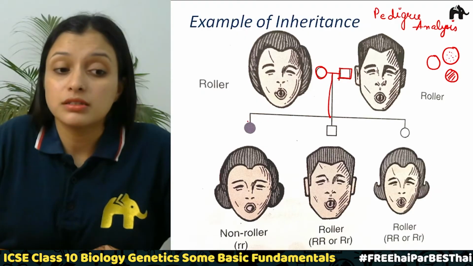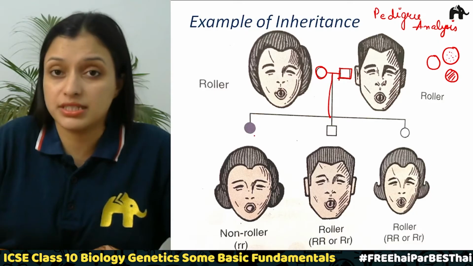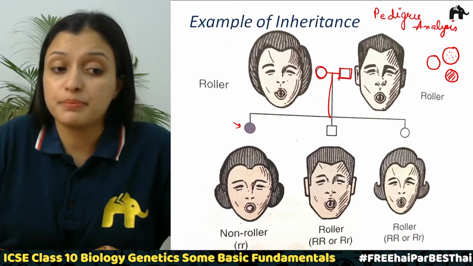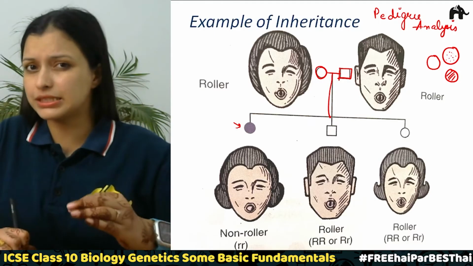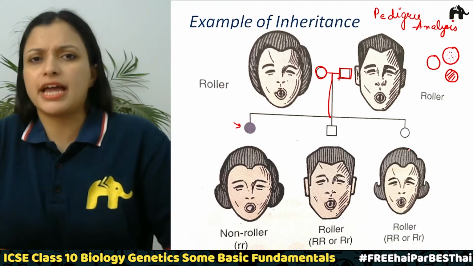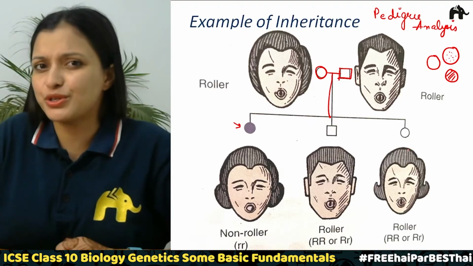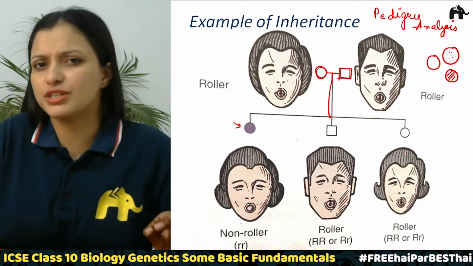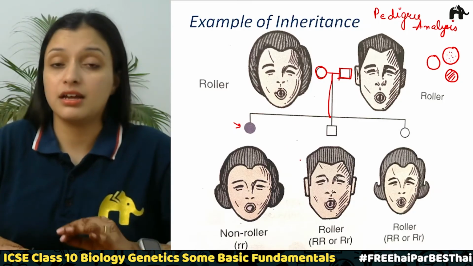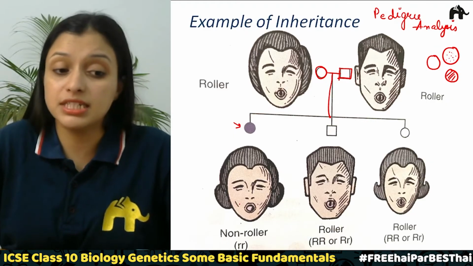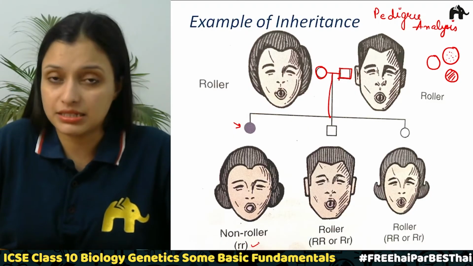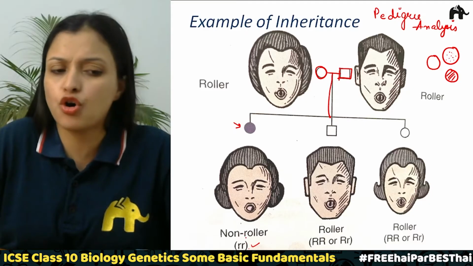Now we can see the one symbol over here has some pattern inside, so it is actually filled, a solid shape, right? So this means this particular female has a characteristic which is rare, and the rest two are able to roll their tongues, which is actually a usual characteristic. You try doing that. Are you able to roll your tongue? If yes, you have that usual characteristic, correct? Now as it is represented in this diagram, this particular female, the daughter, has rr alleles, right? So both of them are recessive and she is a non-roller, correct?